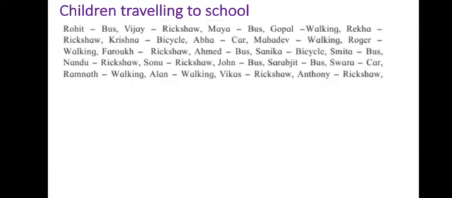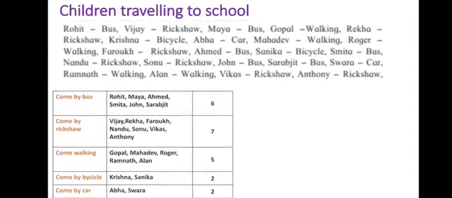Now let's see. A teacher asked the children of a school how they travel to school. So this is the data that she collected. She wrote the names of the children and next to that she wrote the mode of transport, how they come to school. Some of them go by bus, some come by rickshaw, some walking, some by cycle. So this is a list of how the children come to school. Now we will make a chart of it.